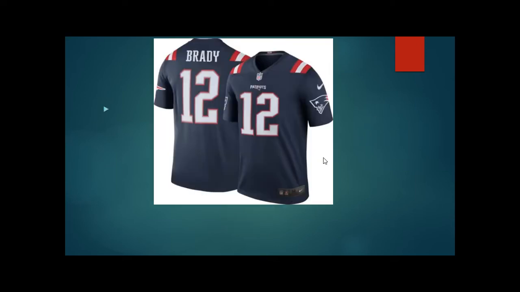What about this? A Tom Brady New England Patriots jersey. Am I in the demand for a Tom Brady New England Patriots jersey? The answer is no, I am not. Now, you might say, well, Tom Brady's not on the Patriots anymore, so this is less expensive. Okay, fine. But I was never a Patriots fan to begin with, so I am not going to be part of that. I might be able to buy it, but I am not willing to buy it at this or any other time.